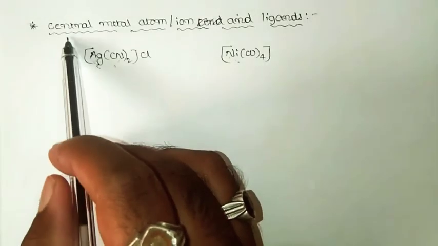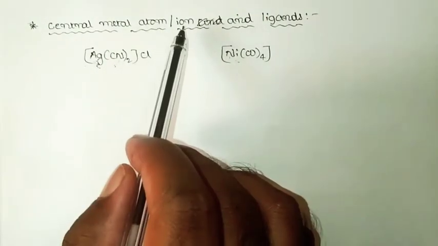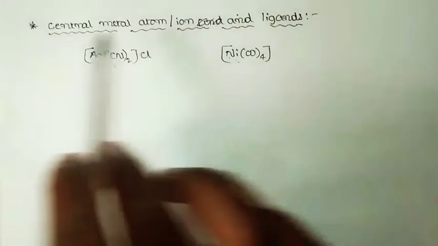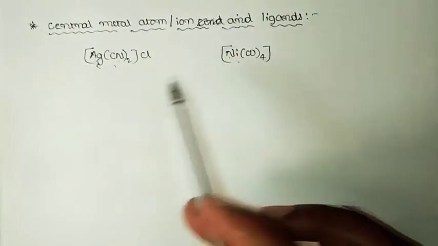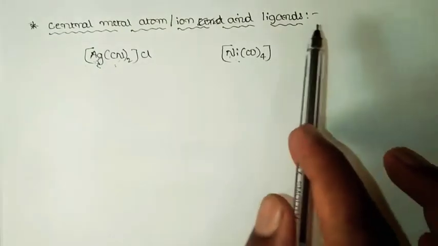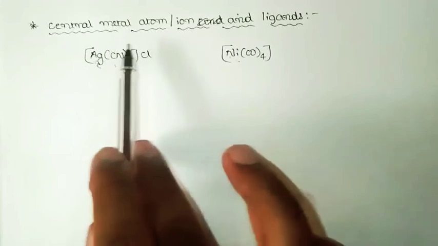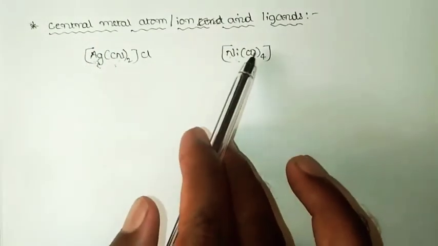The next terminology under coordination chemistry is central metal atom or ion and the ligands. It's a very important concept. In order to understand all the remaining topics under coordination chemistry, we should learn these two terminologies, central metal ion and ligands.